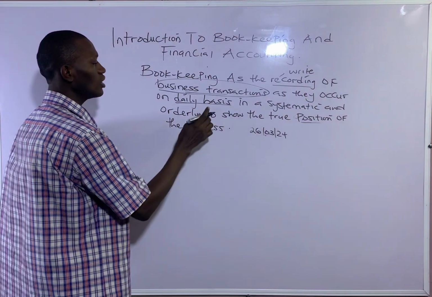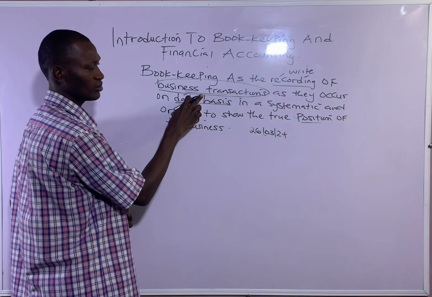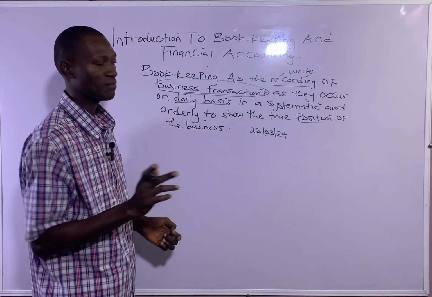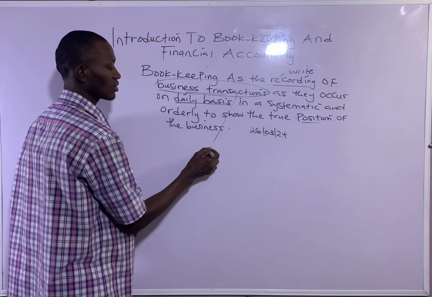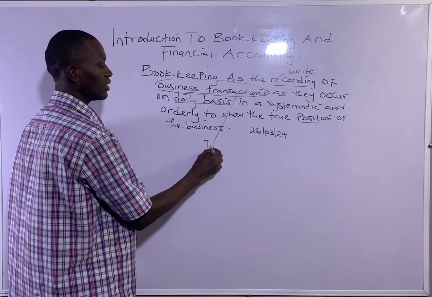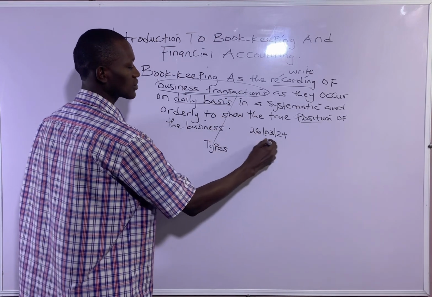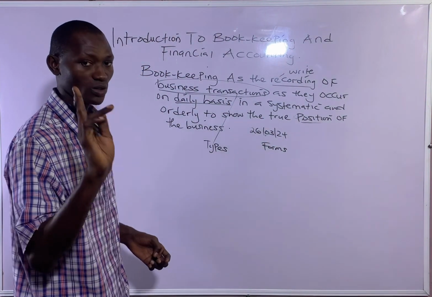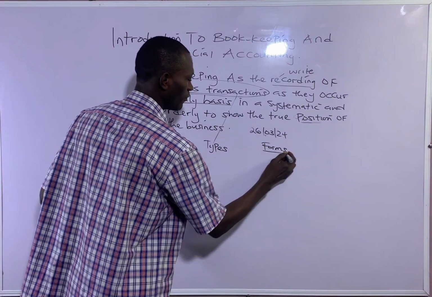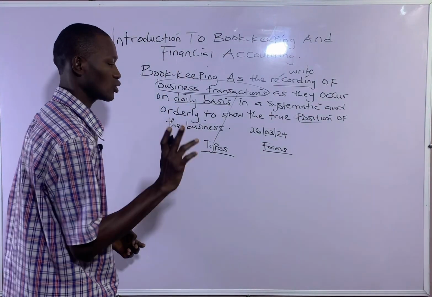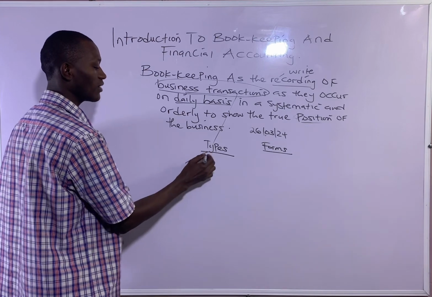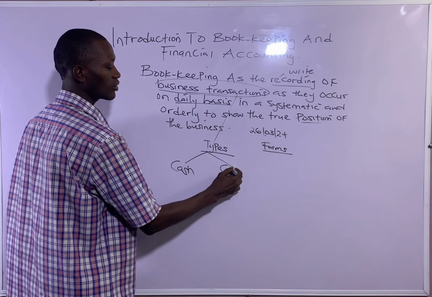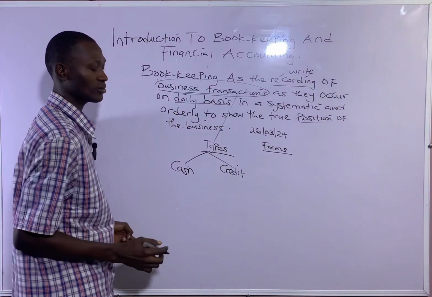Now, this business transaction can be classified into two. We have types and we also have forms of business transaction. With respect to types of business transaction, we have two, and with respect to forms also, we have two. So two types: we have cash business transaction and we also have credit business transaction.